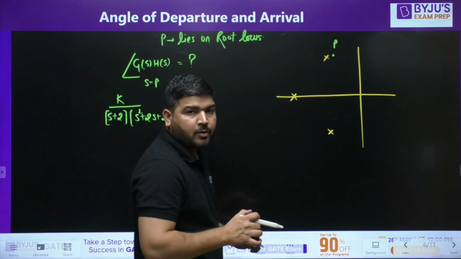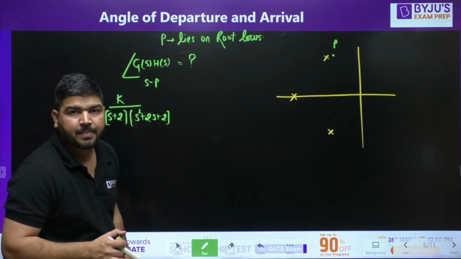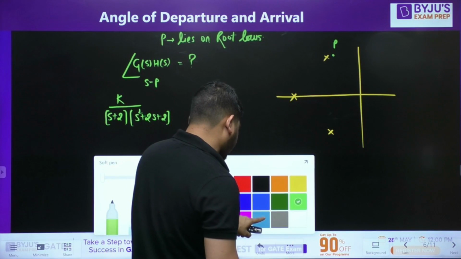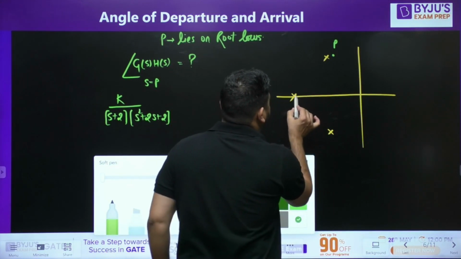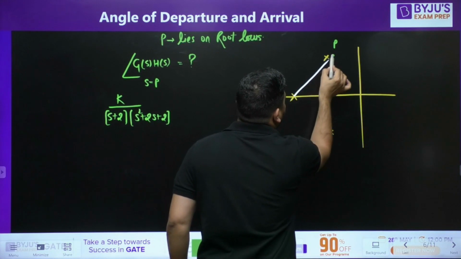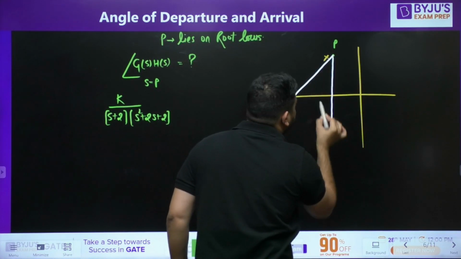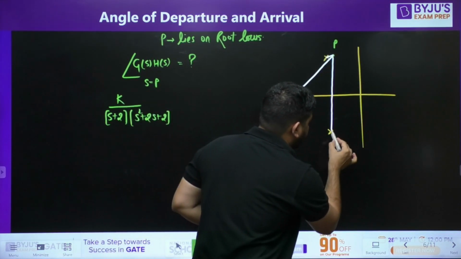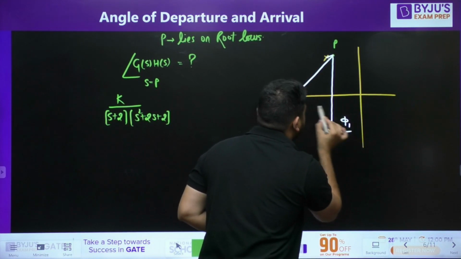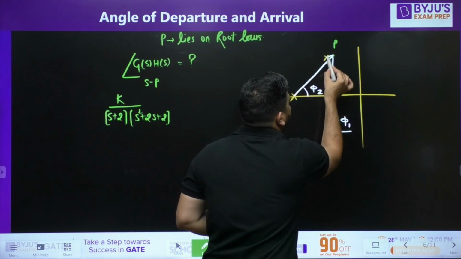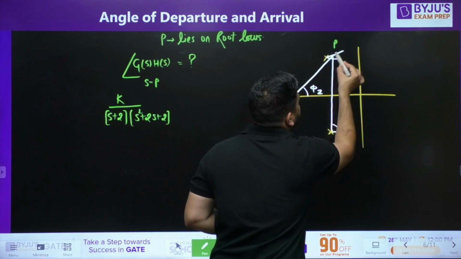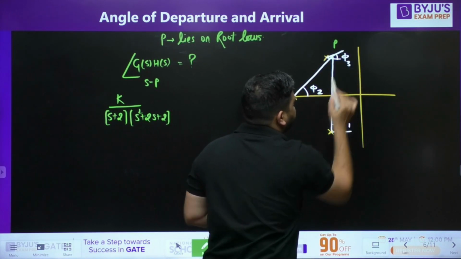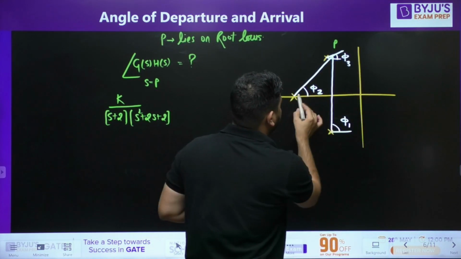There is one more way to calculate the phase of GSHS at this point P. How to calculate? It's very simple. What you can do is you can take these lines. At this point P, you draw these lines. Let's call these phi 1, phi 2, and this line which is connecting this pole and the point P is making an angle phi 3 with the positive horizontal axis.